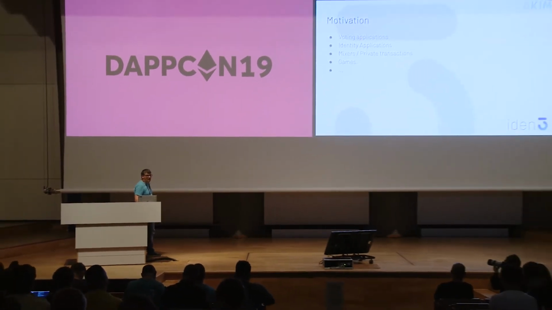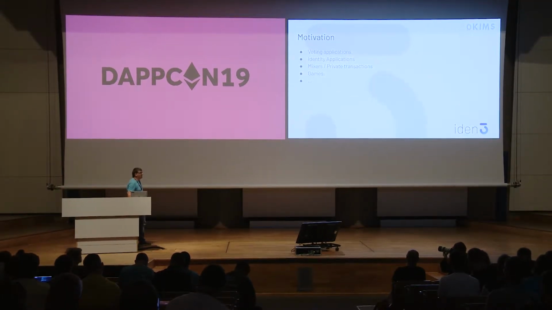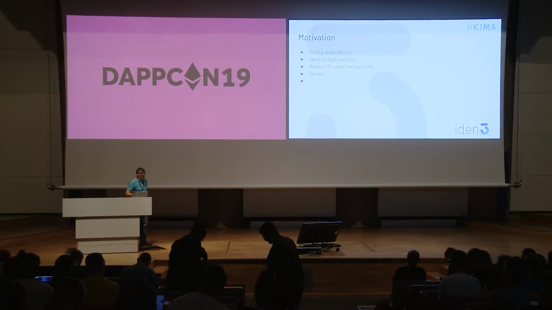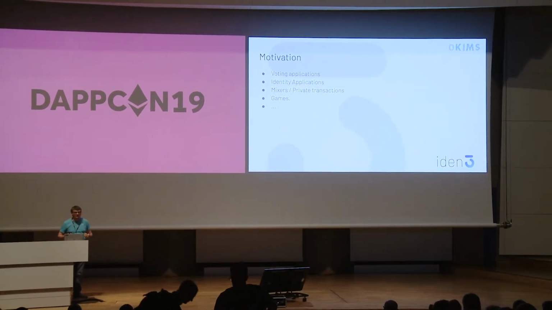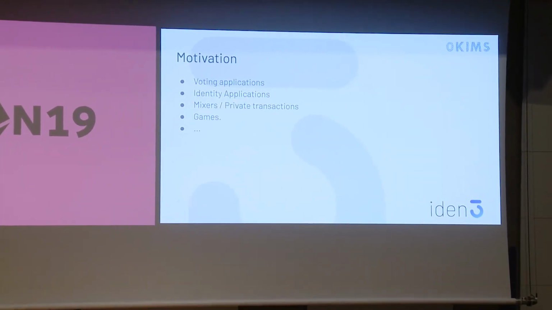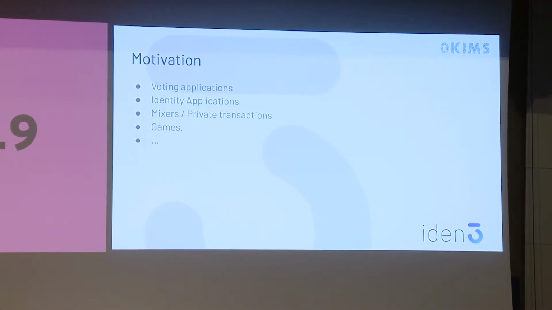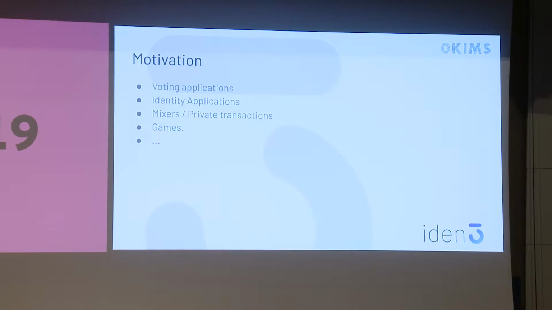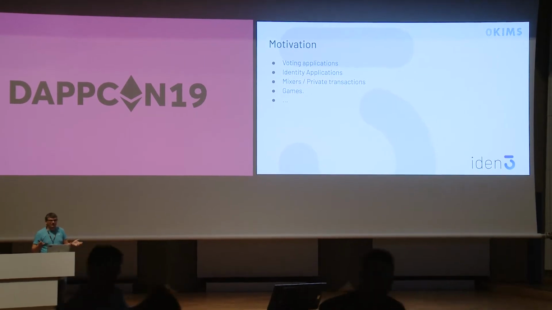For example, here are some of the applications that make a lot of sense to work with zero knowledge. Voting applications, identity applications, of course, mixers, private transactions, some games. But in the scalability, for example, we can think also of a light wallet where you can prove all the chain with a single zero knowledge. That would be great, for example, because the wallets will not have to download anymore the full blockchain or even the headers of the blockchain. They just take this zero knowledge and they can verify it in a constant time, milliseconds.